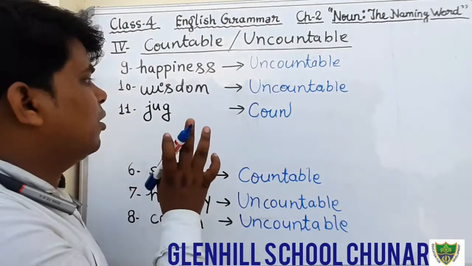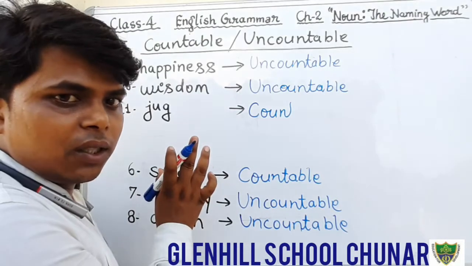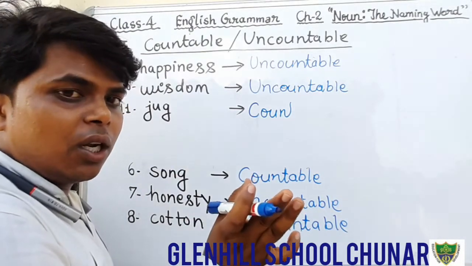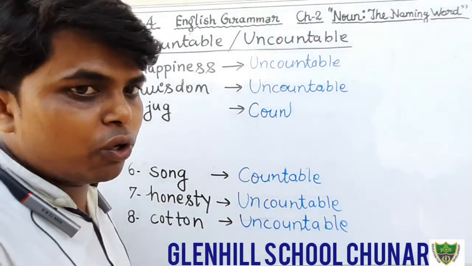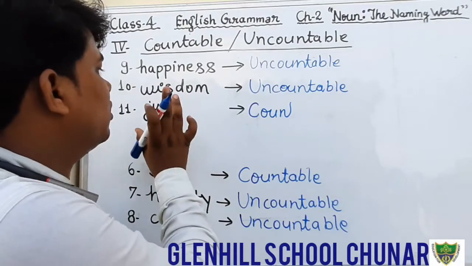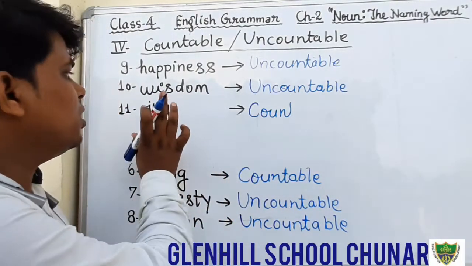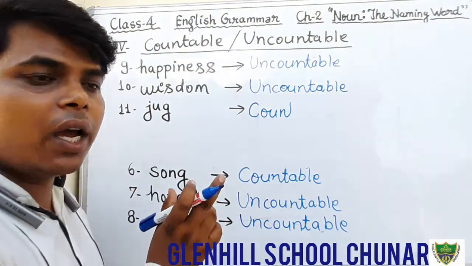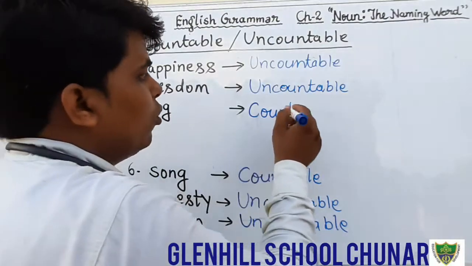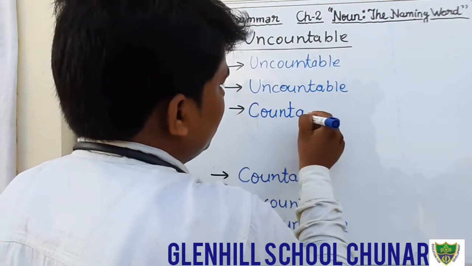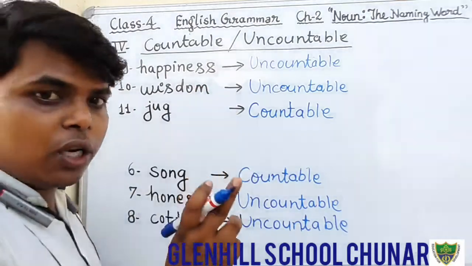But by steel we can make a jug. Jug is made of steel. If it is written steel, then steel will be uncountable noun. But here the noun given is jug. And therefore we can count jug. Therefore that is countable noun. Okay, jug is countable noun.